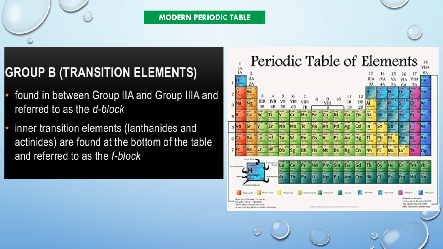Transition elements such as copper, iron, etc., are placed in the 3 to 12 groups which occur at the middle of the periodic table. The inner transition elements, that is lanthanides and actinides, are placed in two separate series at the bottom of the main body of the periodic table.